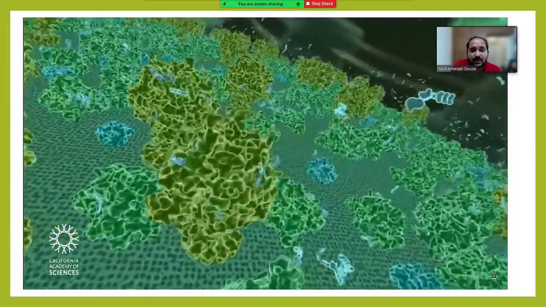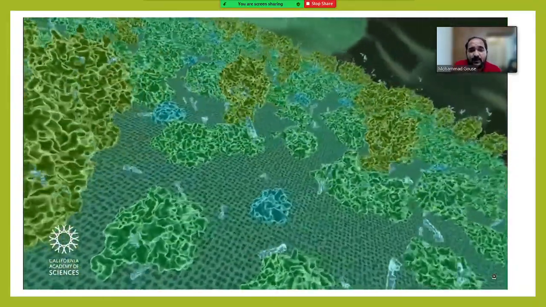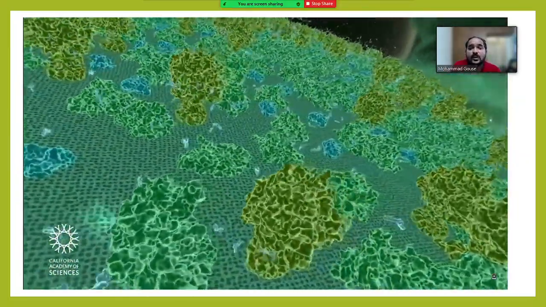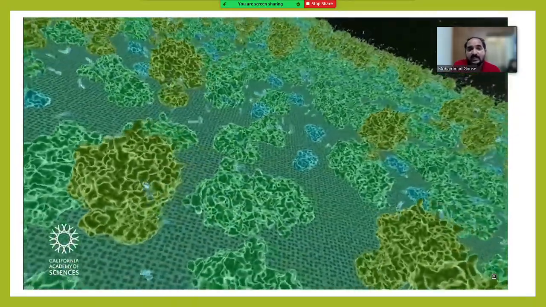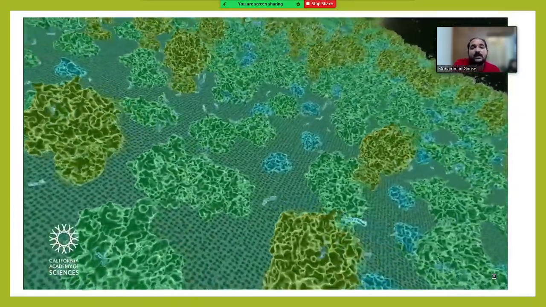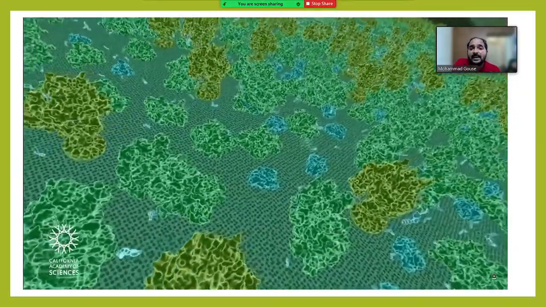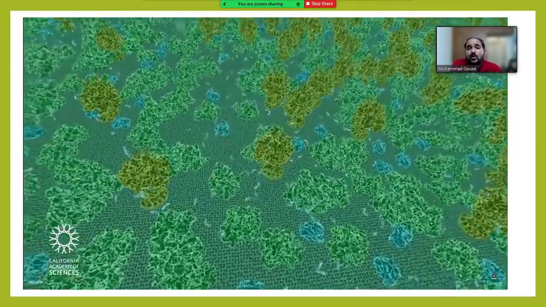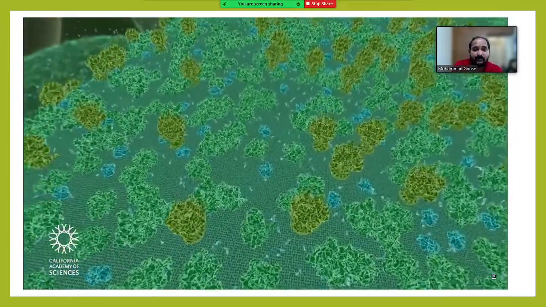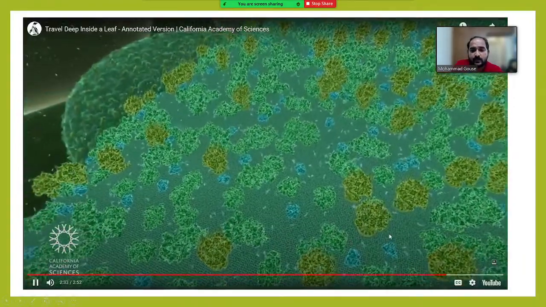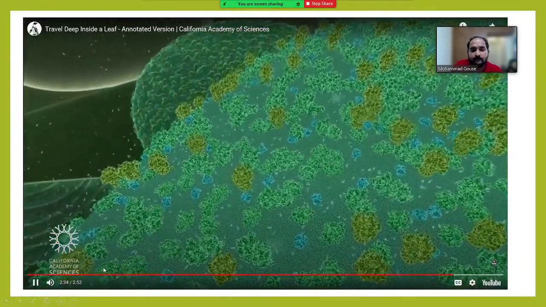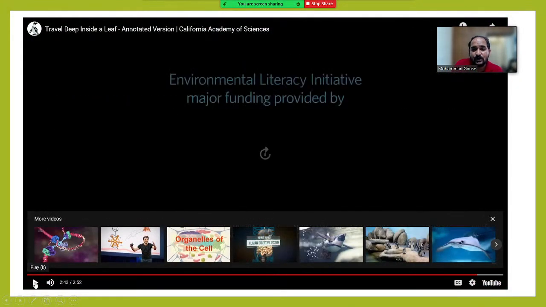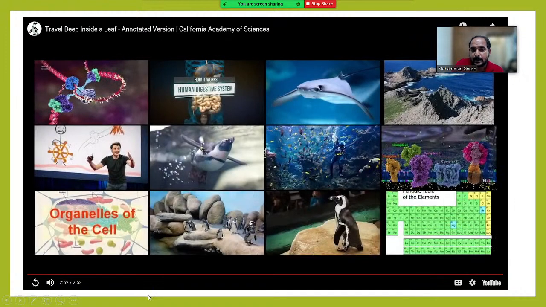Right, light pigments are present on the liquid layer of the grana. They can harvest solar energy and convert it into a chemical form of energy. And this chemical energy inside the stroma converts the carbon dioxide into glucose. Right, so this is what I thought to show you yesterday.